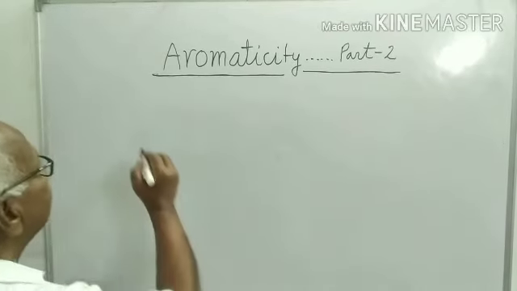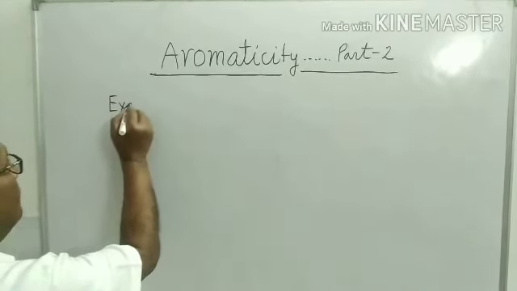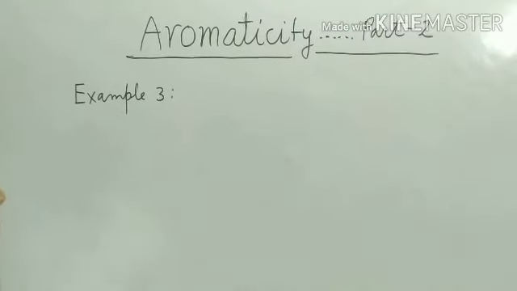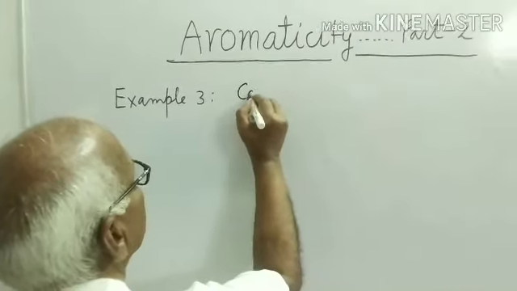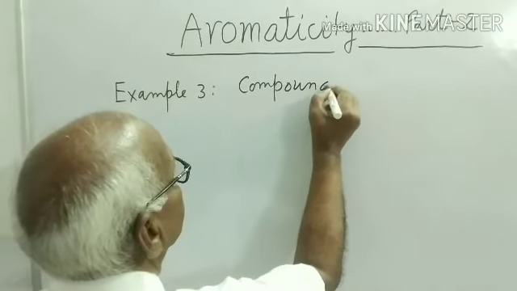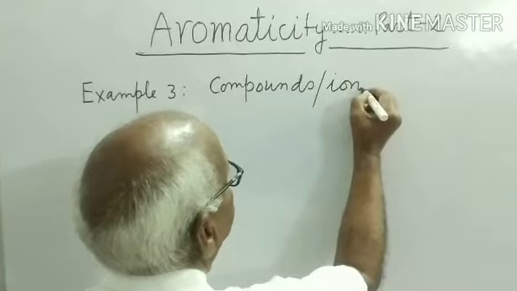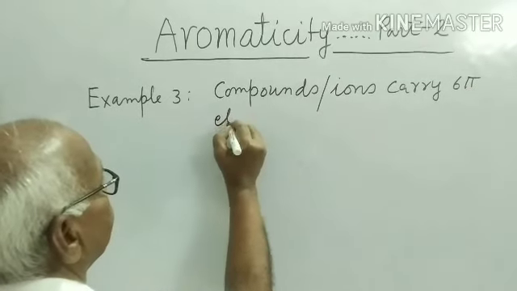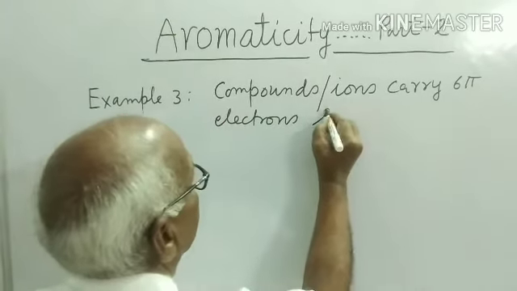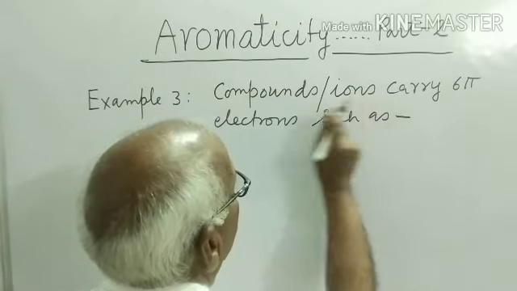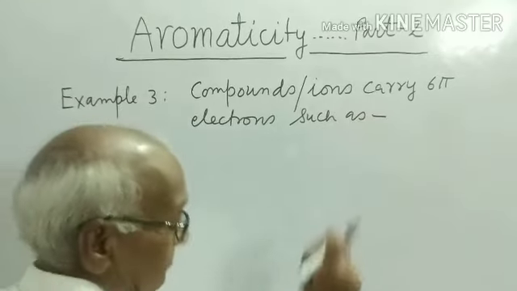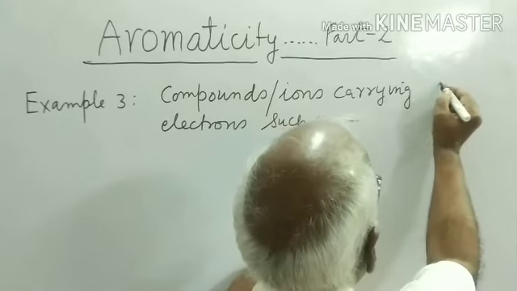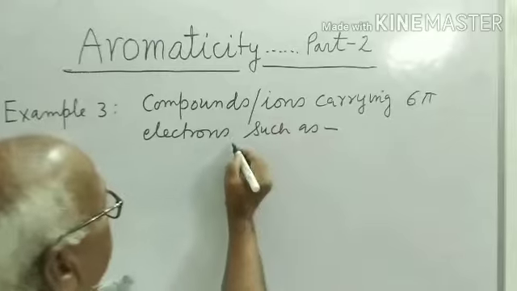Starting with example 3. This example 3 means type 3, where compounds or ions carry 6 pi electrons, such as compounds or ions carrying 6 pi electrons.